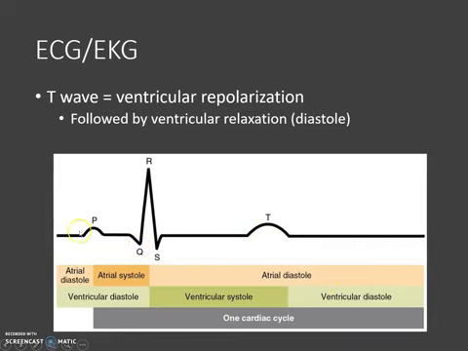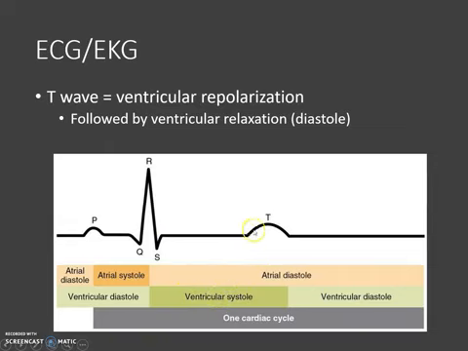So once again, if we go back, we've got the P wave that shows us that the electrical activity in the atria is working, and that would be followed by atrial systole, which is also known as contraction. The QRS complex shows us that the depolarization of the ventricles is working properly, and it's followed by ventricular systole. And at the same time that ventricles are contracting, the atria are relaxing.